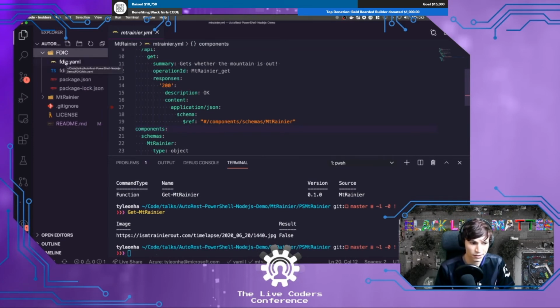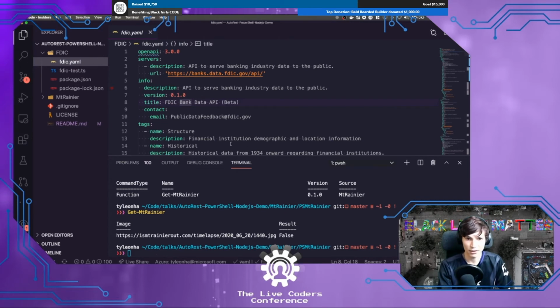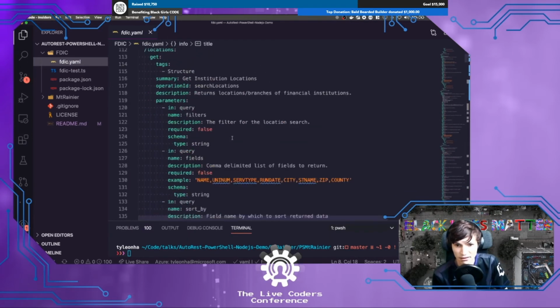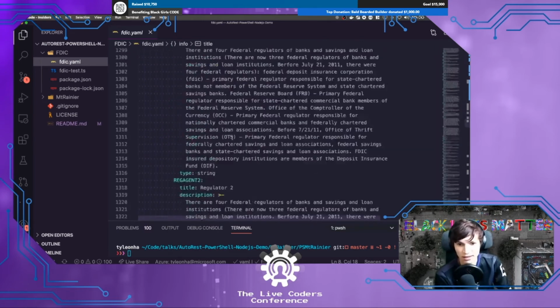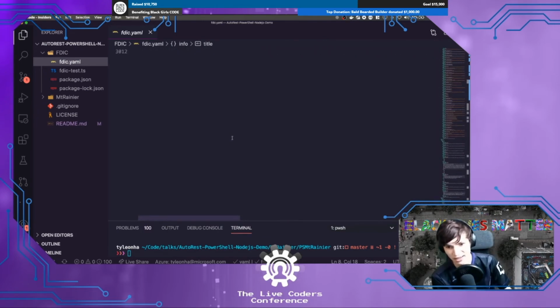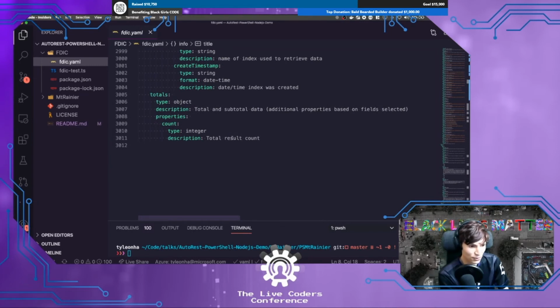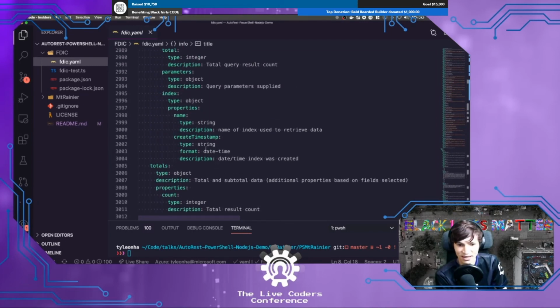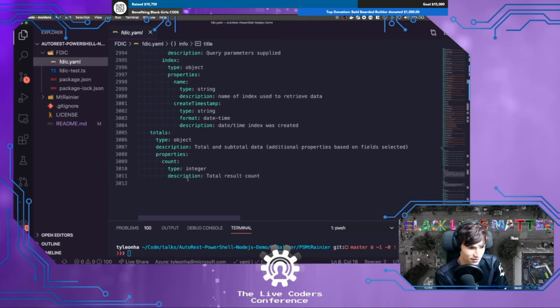All right, are you ready? Here it is. Let me make that smaller. Here is this massive spec. I don't know who wrote this, but wow. 3,000 lines of an OpenAPI spec.